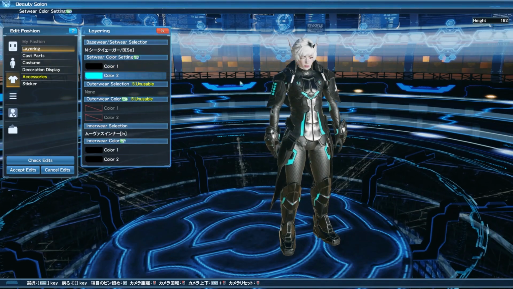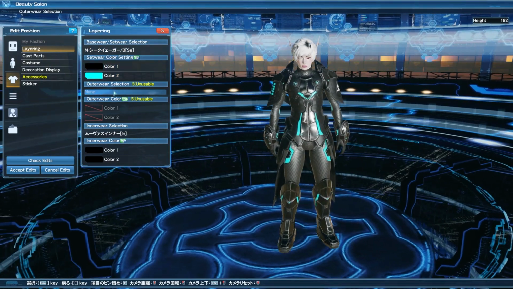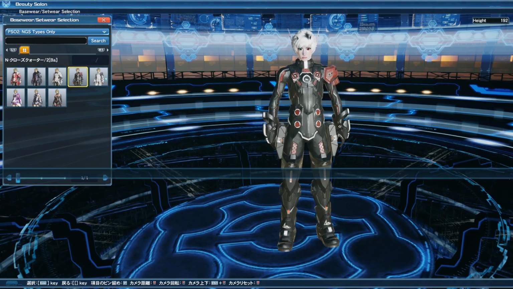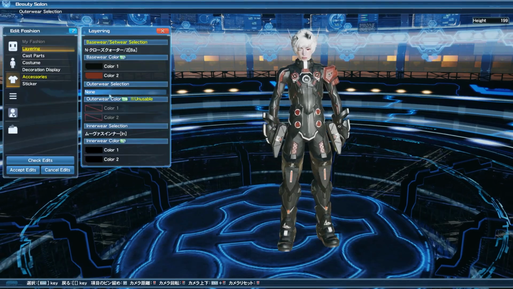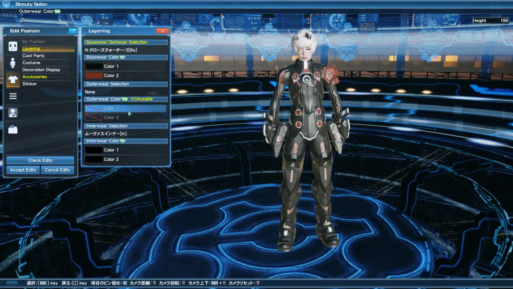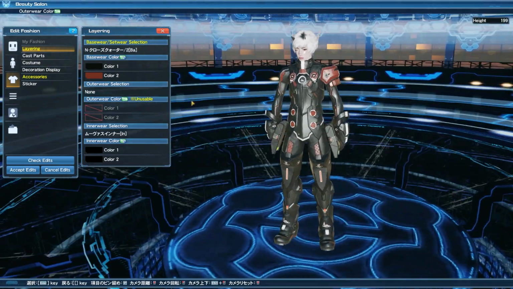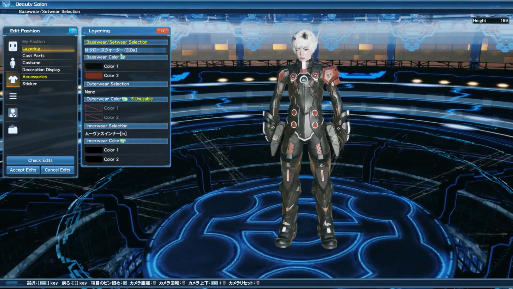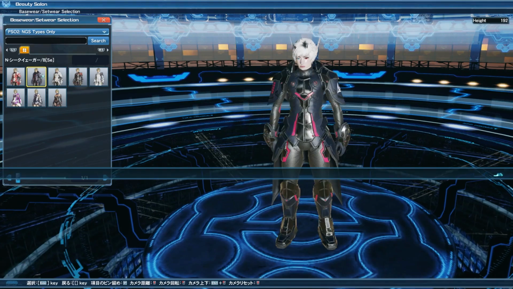Now, if you're using a set wear, then you basically cannot use an outerwear item, but you can still use an outerwear if you are using a base attire. As of right now, I can't showcase the way the outerwear is going to be working on New Genesis body types because unfortunately there are no outerwears currently available at the time of recording this video.